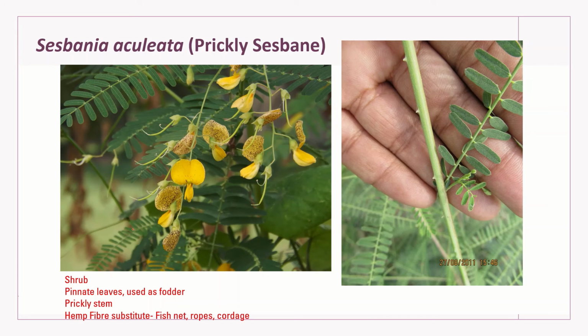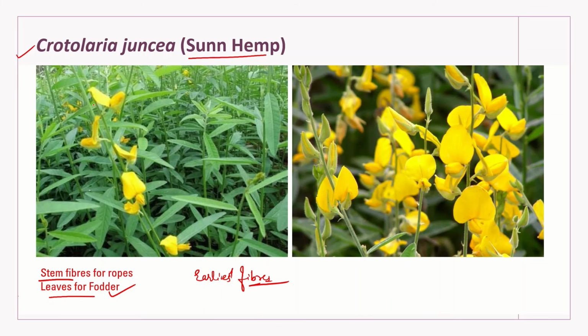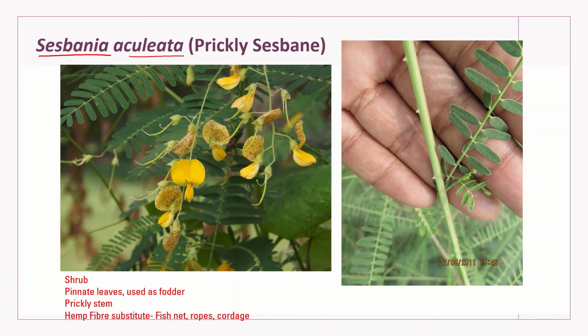Another example which is used as a substitute for sun hemp is Sesbania aculeata. This plant has compound leaves, whereas Crotalaria had simple leaves. The fibers from the stem of this plant are used as a substitute for Crotalaria. They have the same purpose. They are used for making ropes, cords, fishnets, etc.